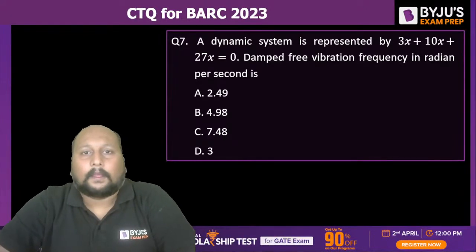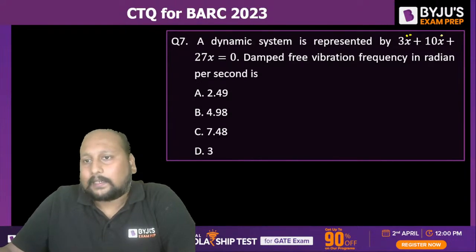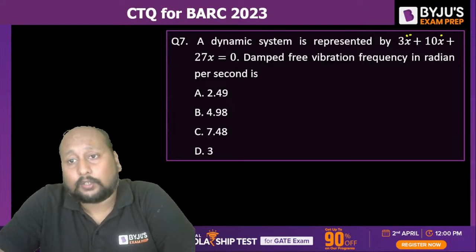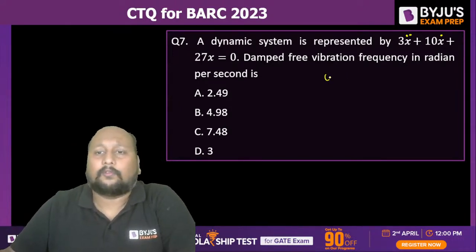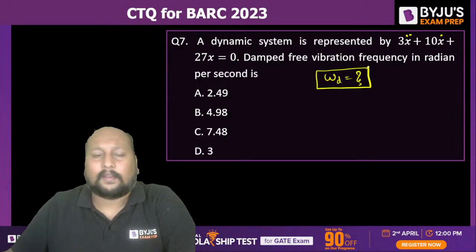Question number 7. A dynamic system is represented by 3x double dot plus 10x dot plus 27x equal to 0. Damped free vibration in radian per second. That means they're asking you what is the value of omega d. Very easy question.